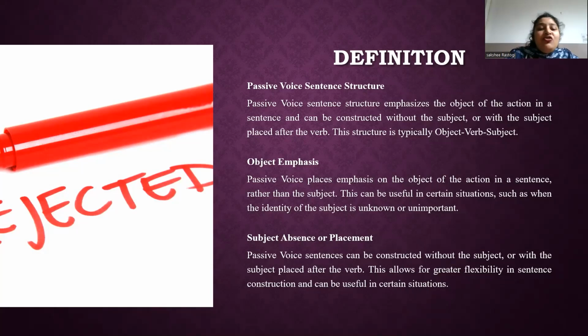So there is a variation. For example, the new employee was trained, which means subject absence. The new employee was trained by the HR department, which means subject placement after by. The HR department trained the new employee, which means subject emphasis at the beginning. So these examples demonstrate how absence and placement can change the focus and emphasis of a sentence in passive voice.